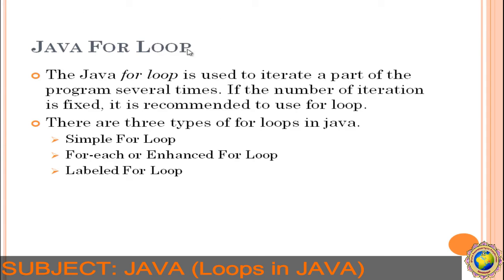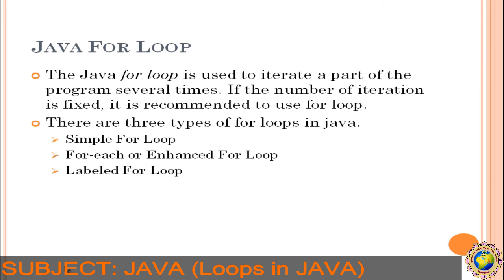Next, Java for loop. The Java for loop is used to iterate a part of the program several times, and whenever we know the fixed number of iterations, we have to use the for loop. There are mainly 3 types of for loop: the simple for loop, the for each loop or enhanced for loop, and the labeled for loop. In your syllabus we have to follow only the simple loop and the for each loop, or enhanced for loop. But we will see the enhanced for loop and for each loop later, after seeing arrays.